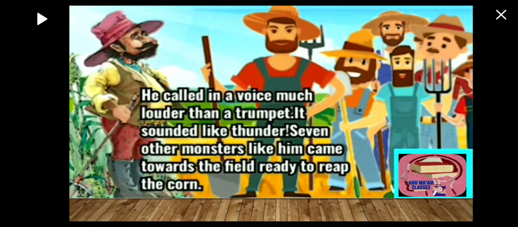Now that giant creature called some other men to come because his corn was ready to reap, and he called them for help, right? His voice was so loud that it was louder than a trumpet, and it sounded like thunder. When he called, seven other monsters came towards his field, which was ready to reap.